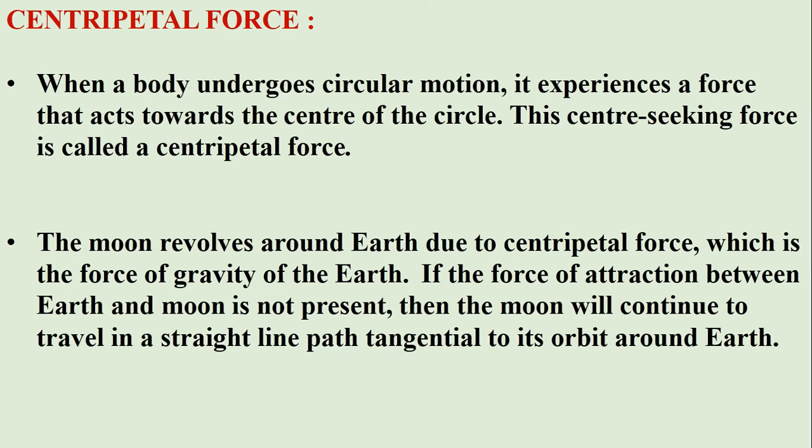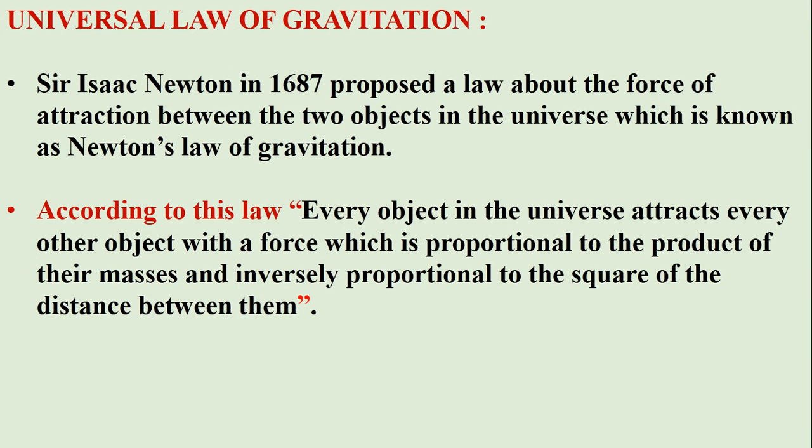Now we discuss a very important law given by Sir Isaac Newton in 1687 about the force of attraction between the objects in the universe, which is known as Newton's law of gravitation. According to this law, every object in the universe attracts every other object with a force which is directly proportional to the product of their masses and inversely proportional to the square of the distance between them.